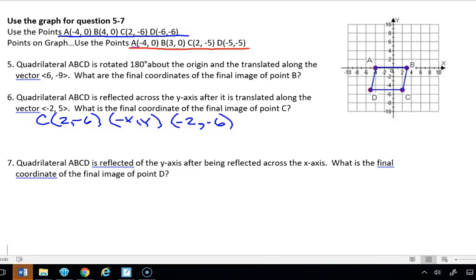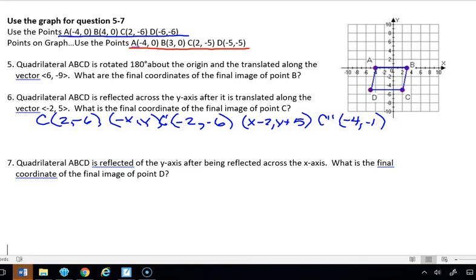Then we're going to move it along the vector, negative 2. So that's x minus 2, comma, y plus 5. That's going to give us C double prime. C prime was (-2, -6). C double prime would be negative 4, negative 2 minus 2. And then negative 6 plus 5 would be minus 1. So that would be if we used the point up there, (2, -6).